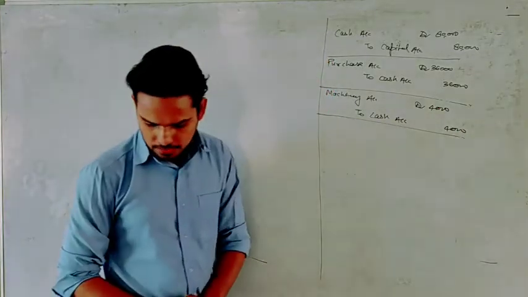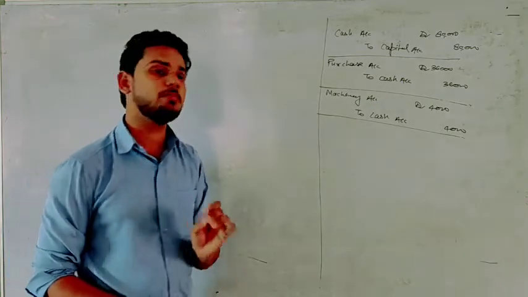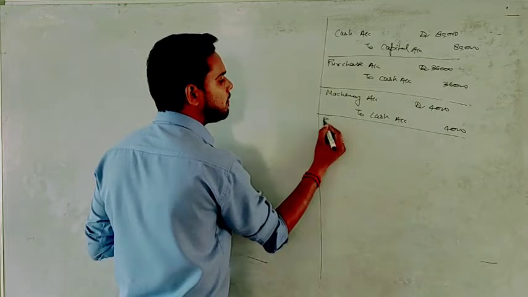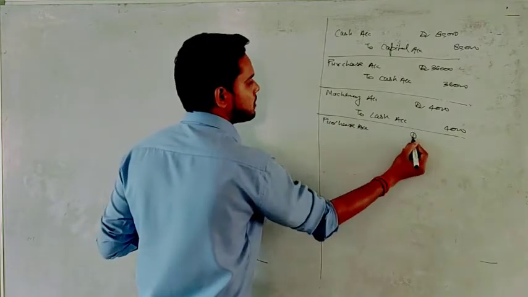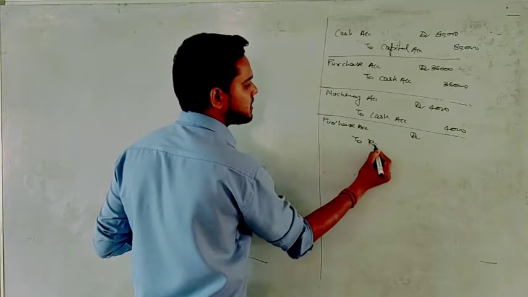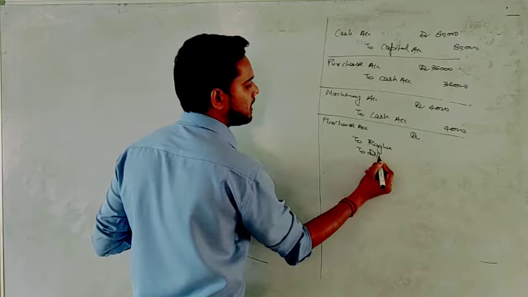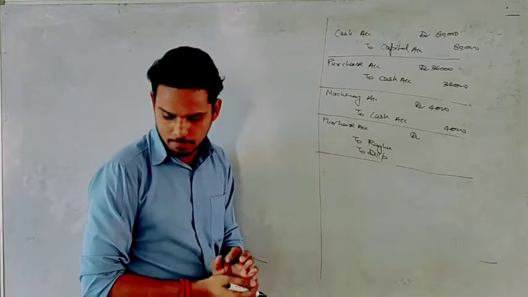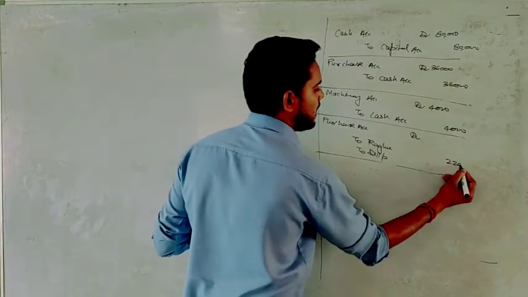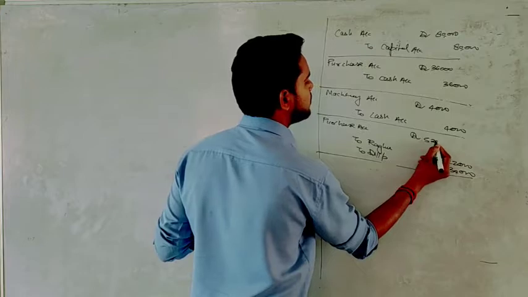The next transaction that we have is purchase goods from Raghu and purchase goods from Dilip. That is a purchase on credit. So the entry will be purchase account debit to Raghu. And as the second transaction is also of the same date, we can combine the entries and write in the same column to Dilip. And the amount is 22,000 from Raghu and 30,000 from Dilip. So this will be 52,000.